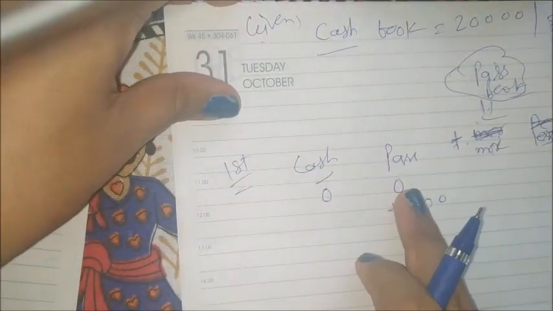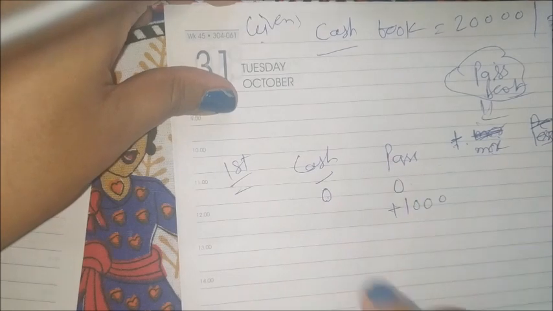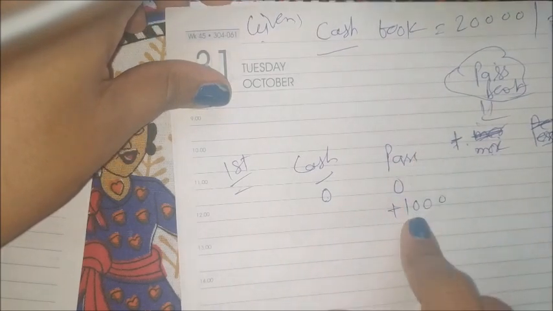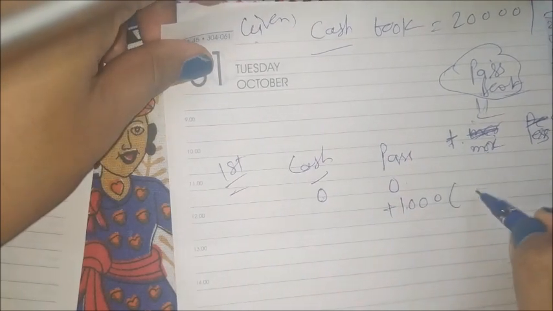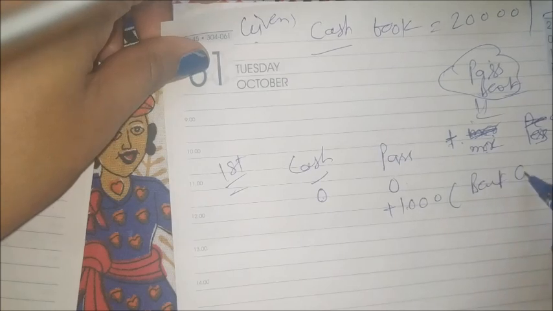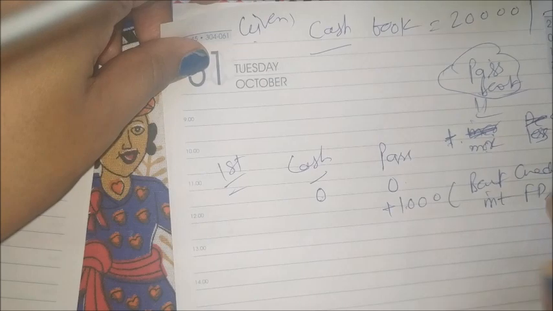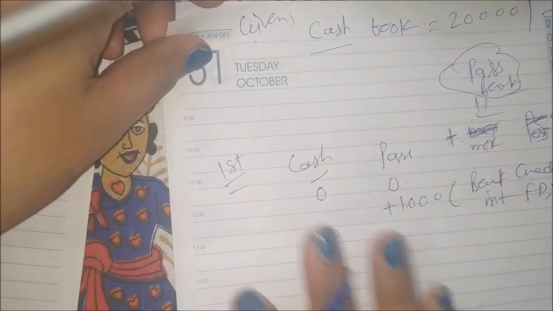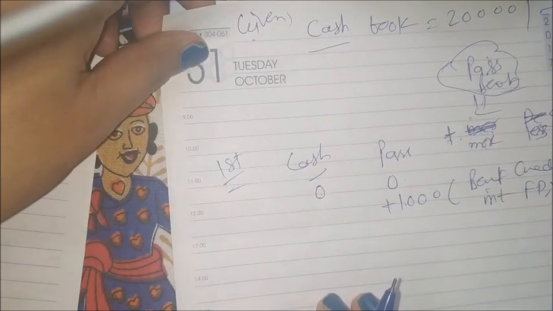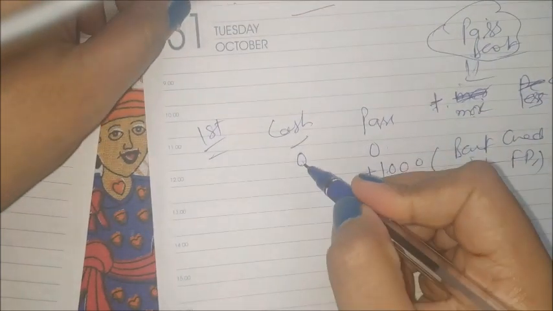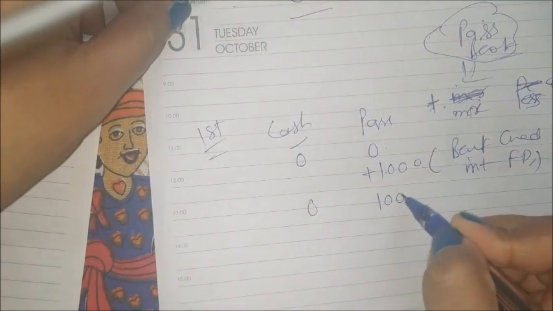Cash book, passbook, we always have to start from 00. And what happens? The bank has credited interest. How has 1000 come? Because the bank credited interest, possibly for FD, RD, or any interest. So now which balance is more out of these two? It is 0 and it is 1000.